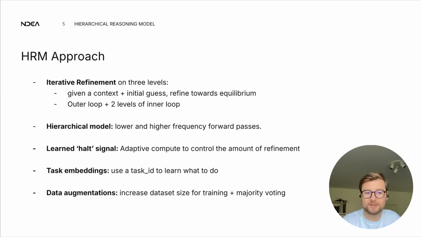Quite an interesting choice. And then they also use data augmentations, the common computer vision data augmentations, both to increase data set size for training, but also at inference time, so that they have several predictions across different augmentations and can do majority voting on them. Quite interesting.